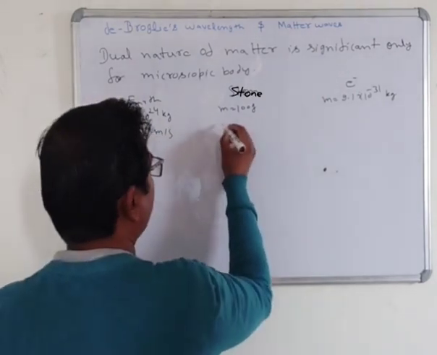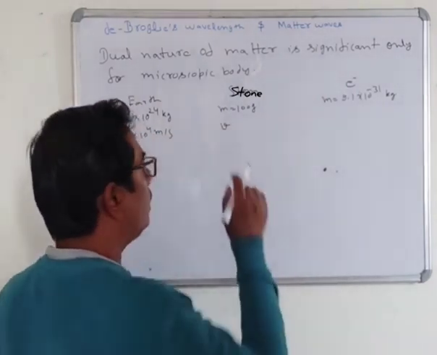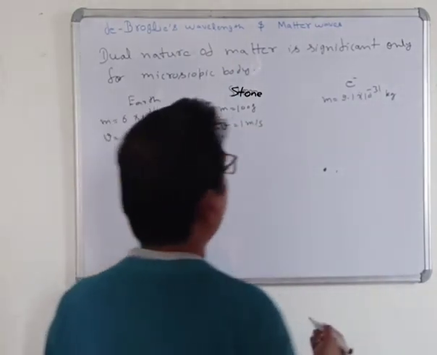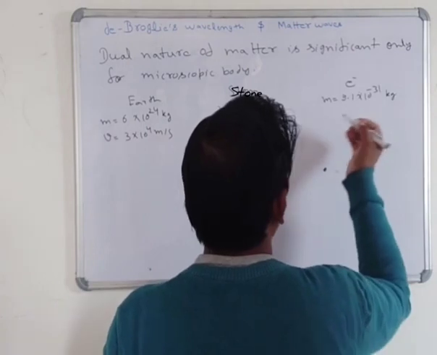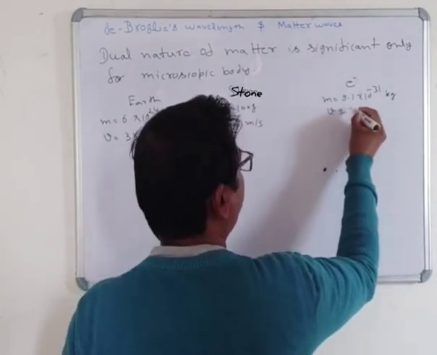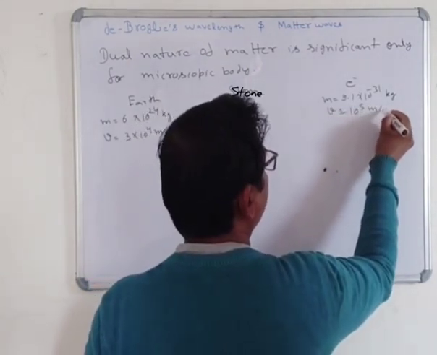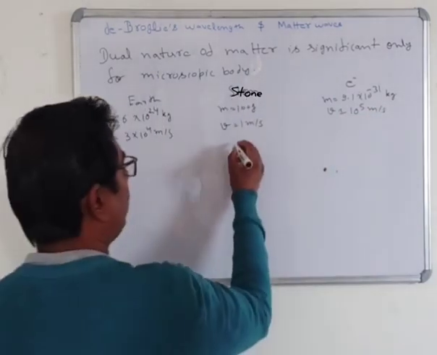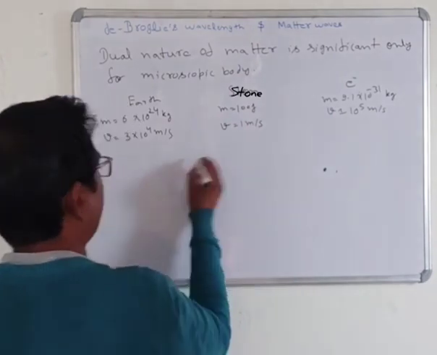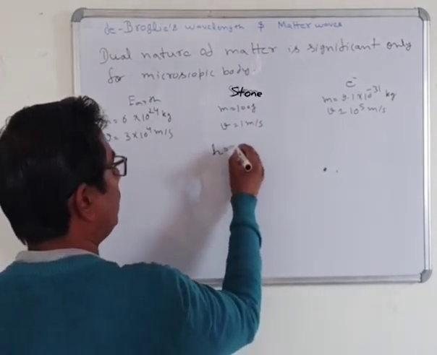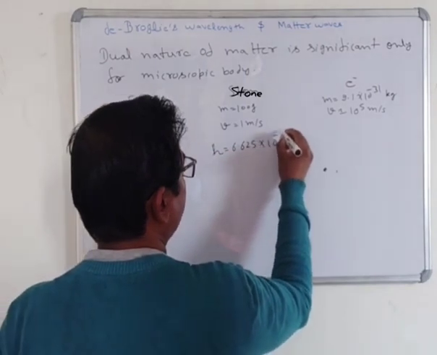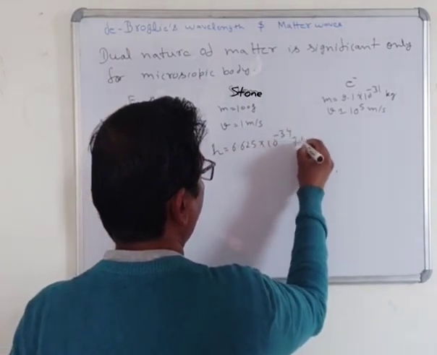Suppose we throw the stone with a velocity of 1 meter per second, and the velocity of the electron is of the order of 10 to the power 5 meter per second. The value of the Planck constant h is 6.625 into 10 to the power minus 34 joule second.